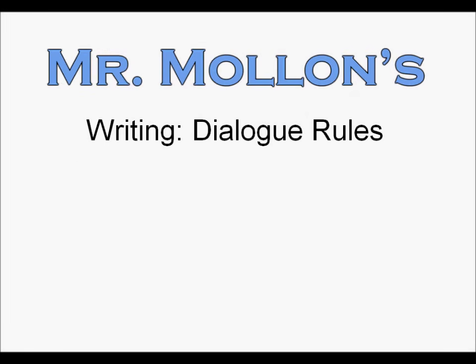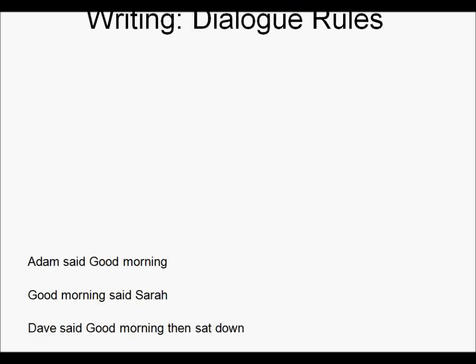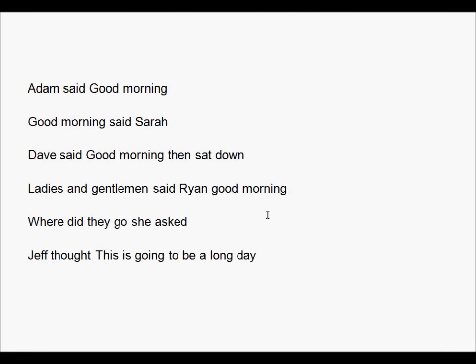Hello and welcome. In this tutorial we will be looking at writing and dialogue rules with regards to punctuation. So here we go. I have a bunch of sentences written up. First things first, we're going to start if the dialogue tag is at the start of the sentence. So we're going to have Adam said, before what he actually says, we're going to put a comma, space in between, open, and close.